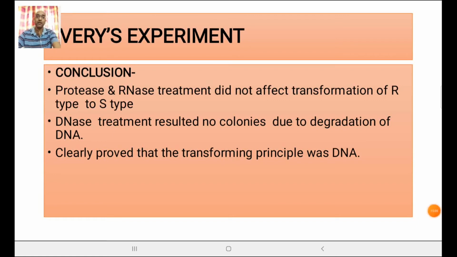As far as this experiment is concerned, the Griffith experiment followed by Avery's experiment clearly proved that DNA is actually a genetic material. It had all the characters which qualify it as a genetic material.